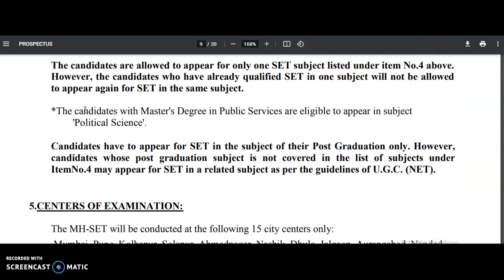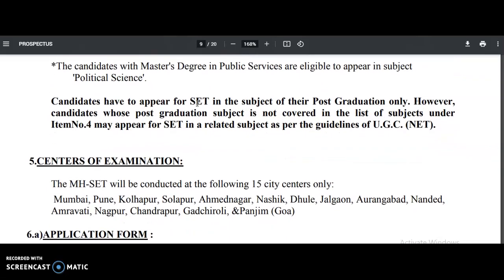Okay. And the candidates are allowed to appear for only one SET subject. You should not apply for 2 subjects at a time. Okay. If you do like that, your candidature will be cancelled, guys. So for only one subject at a time you can apply. However, the candidates who have already qualified SET in one subject cannot appear for SET again in the same subject. You should note this one.